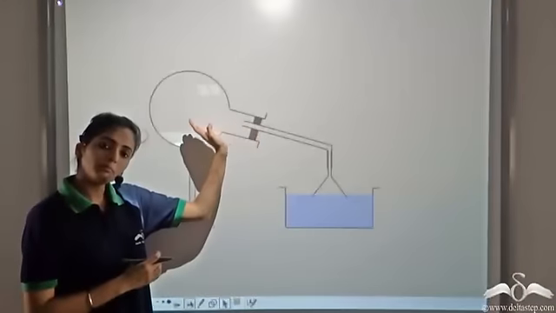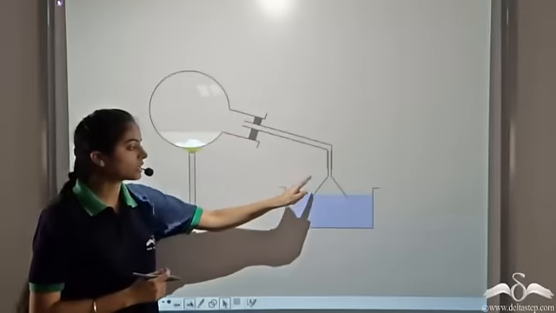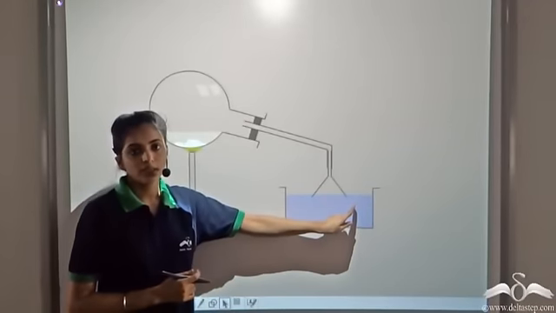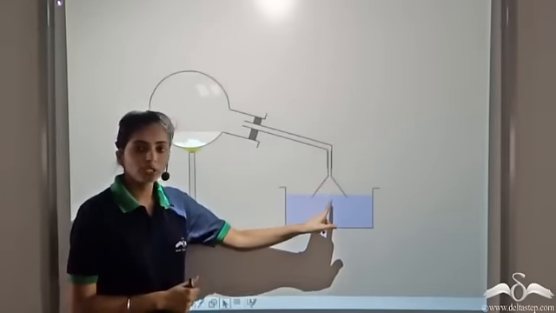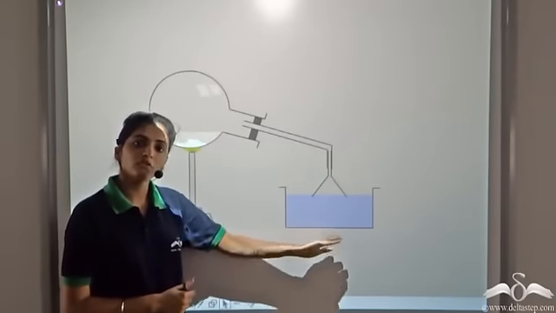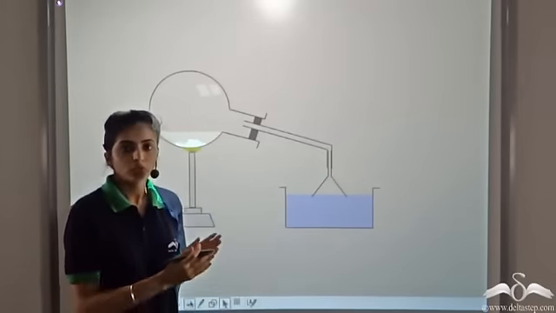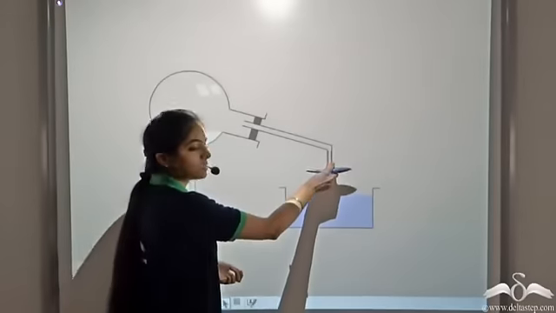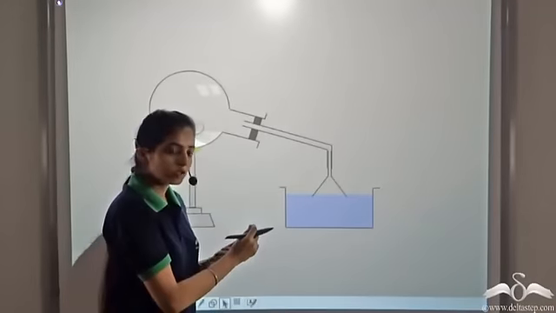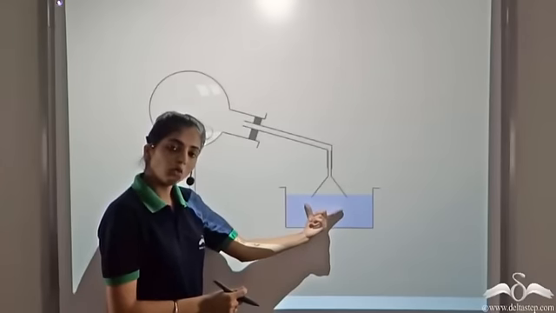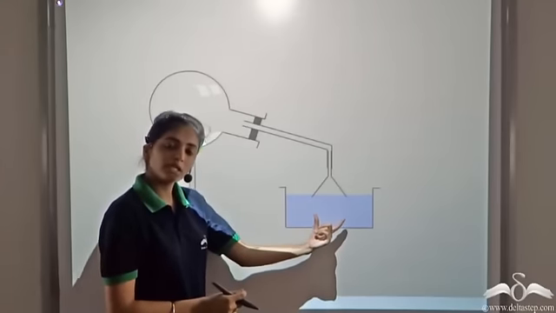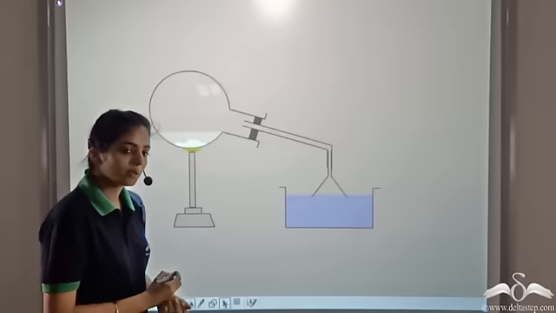To avoid the back suction, we use a funnel arrangement. In this case, we have to increase the surface area so that the amount of ammonia which can be dissolved is more. So what do we do? Instead of taking a very narrow glass tube, we take a funnel. This increases the surface area. Now, more ammonia can be dissolved. So observe what happens.